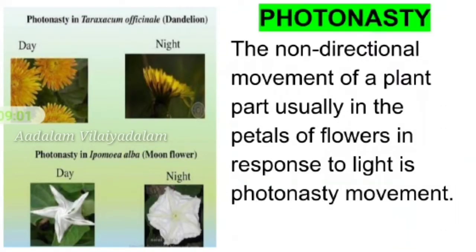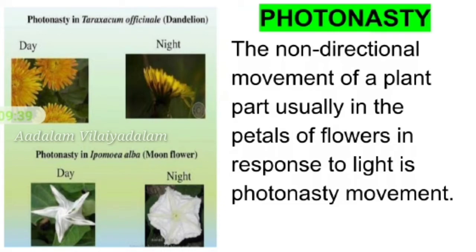Photonasty. The non-directional movement of a plant part, usually in the petals of flowers in response to light, is photonastic movement. The stimulus in photonasty is light. Many petals of flowers open in the daylight and close in the evening in response to the intensity of light. This is a growth movement in plants and an example of photonastic movement. So, some examples for photonastic movements are dandelion flower, moonflower, etc.